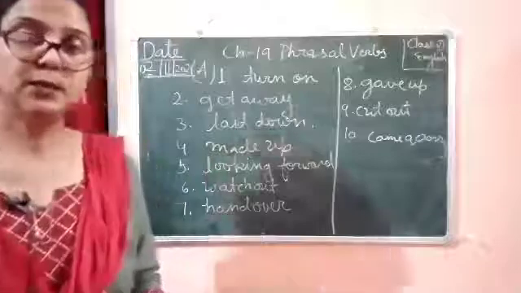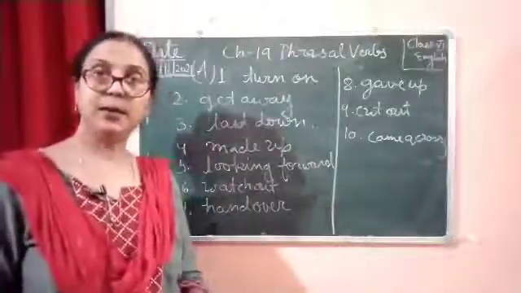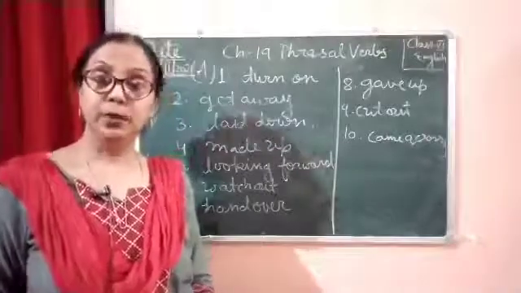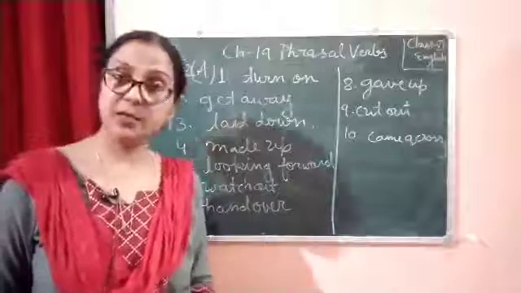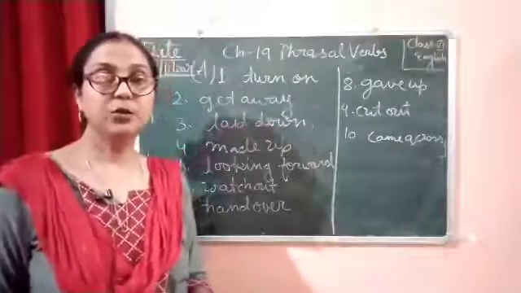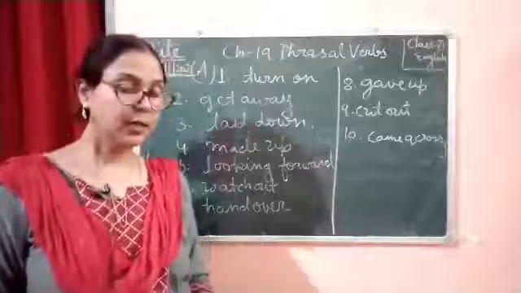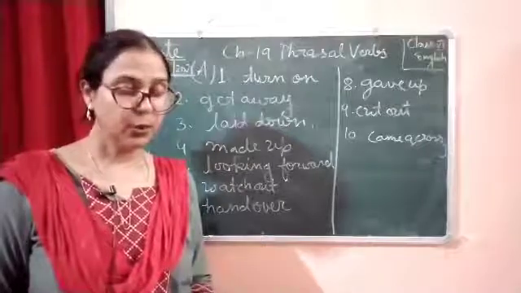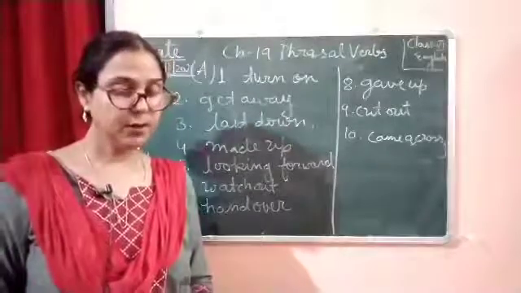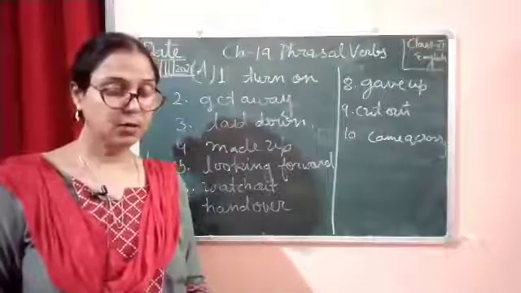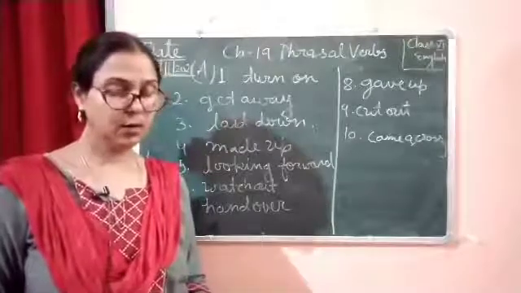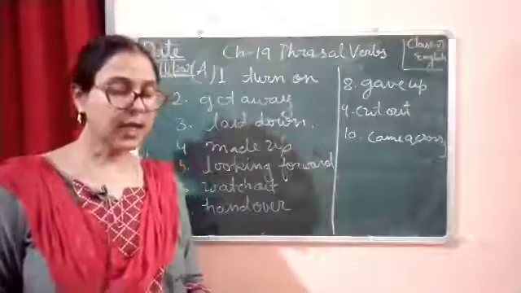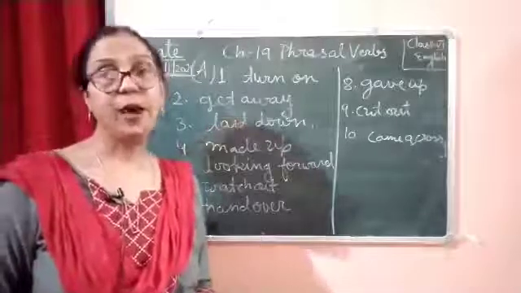And the next exercise is exercise B, and you should learn the word meanings. The phrasal verbs are given over here, and you should know the meaning of each phrasal verb. That is, breakdown means collapse, breakout means begin, pull down means demolish, put aside means save, put off means postpone, run away means flee, run into means meet by chance, and run over means drive over.